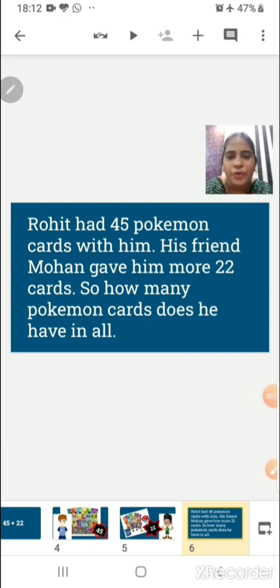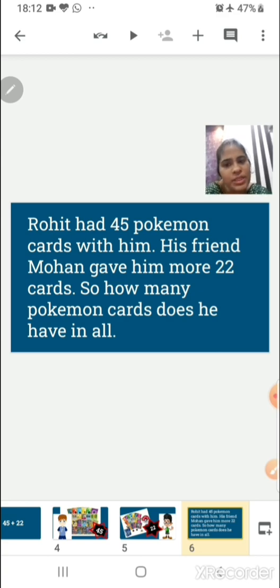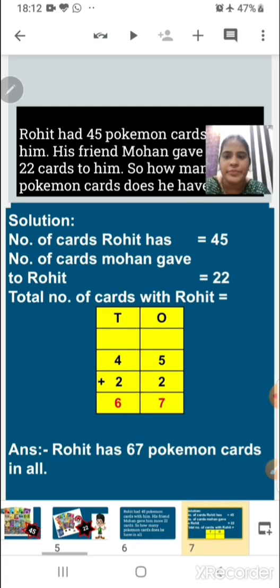Rohit had 45 Pokemon cards with him. His friend Mohan gave him 22 more cards. So how many Pokemon cards does he have in all? In this manner, we have to frame our word problem questions. Now, let us solve it.